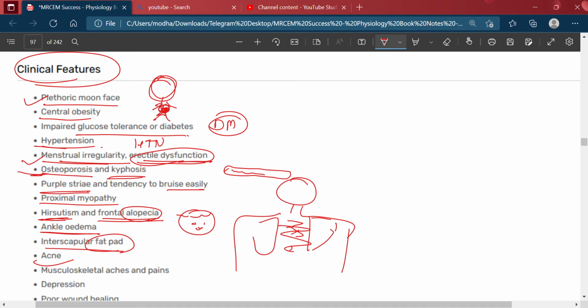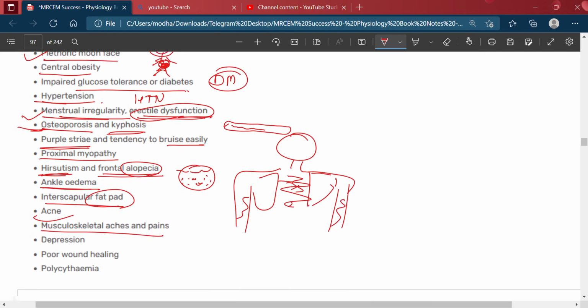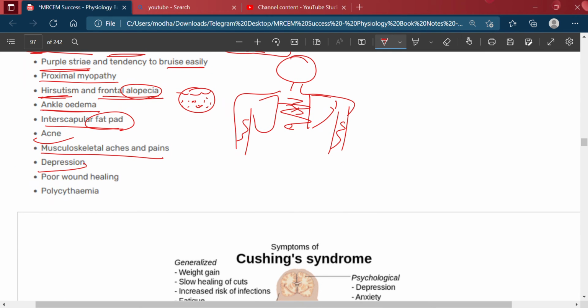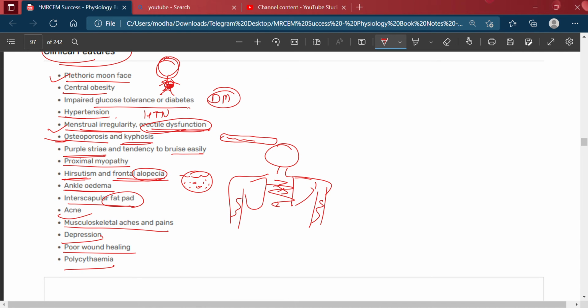Then acne, then musculoskeletal aches and pain, then depression, poor wound healing, and polycythemia. The cells in the blood will be on the higher side. Then poor wound healing, depression, musculoskeletal pain, acne, interscapular fat pad, ankle edema.